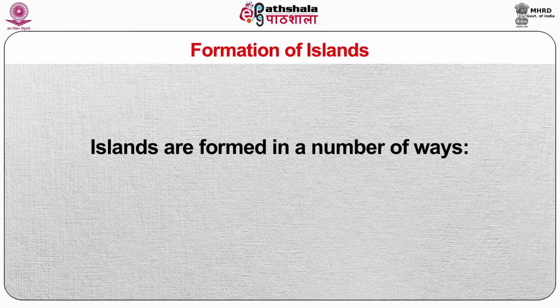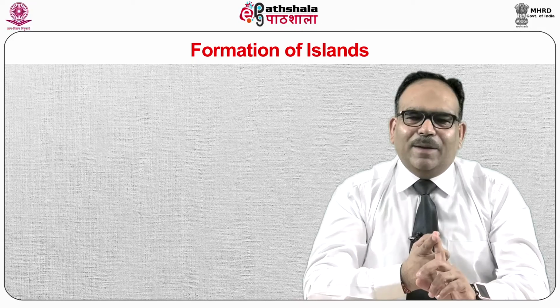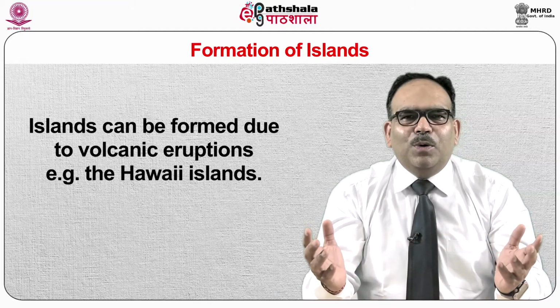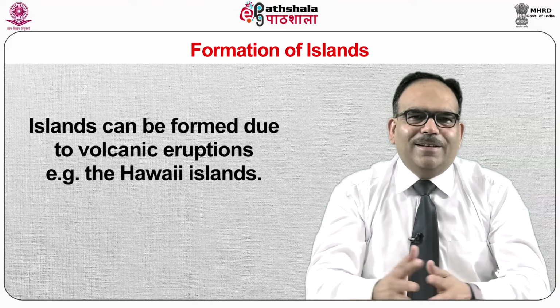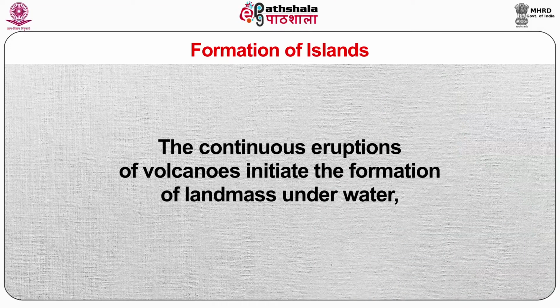Formation of islands. Islands are formed in a number of ways. They can be formed due to volcanic eruptions, for example the Hawaii Islands. The continuous eruptions of volcanoes initiate the formation of landmass underwater.